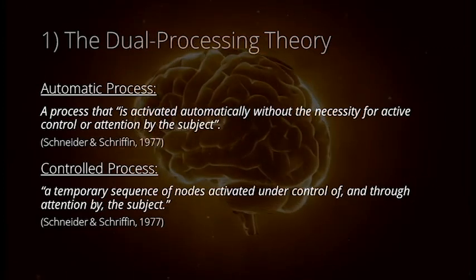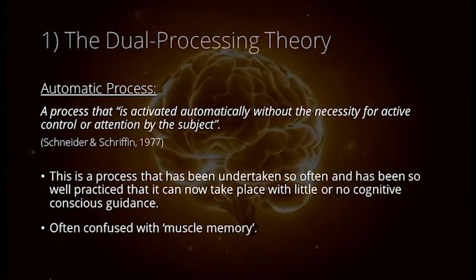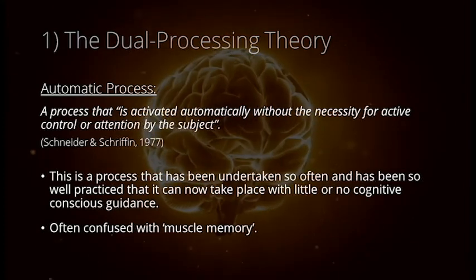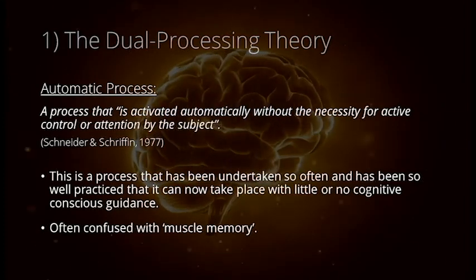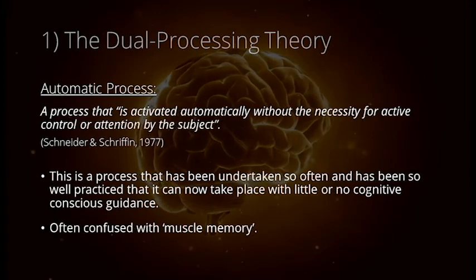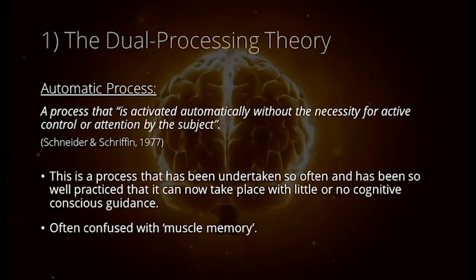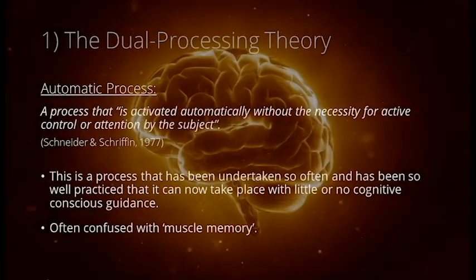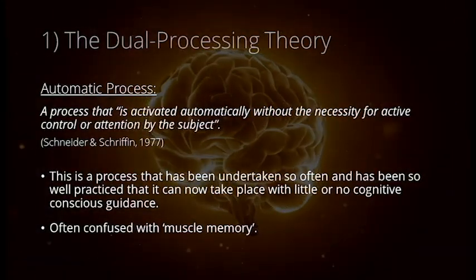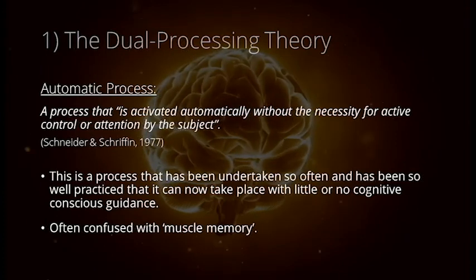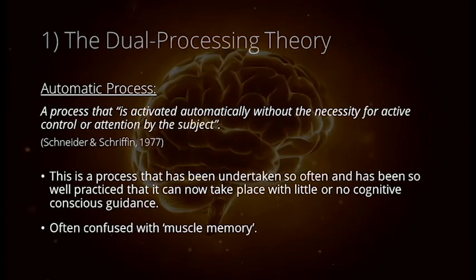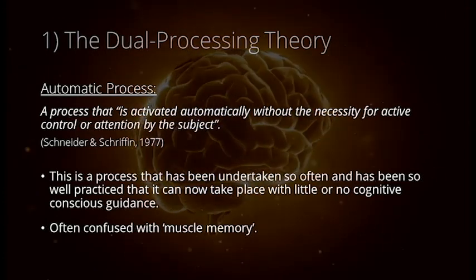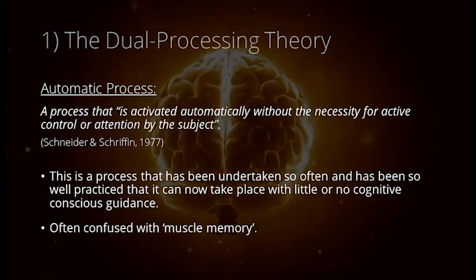Schneider and Shiffrin defined an automatic process as a process that is activated automatically without the necessity for active control or attention by the subject. They operate through a relatively permanent set of associative connections and require an appreciable amount of consistent training to develop fully. Essentially, an automatic process is a task that has been undertaken so often and has become so well practiced that it can now take place with little or no conscious cognitive guidance.